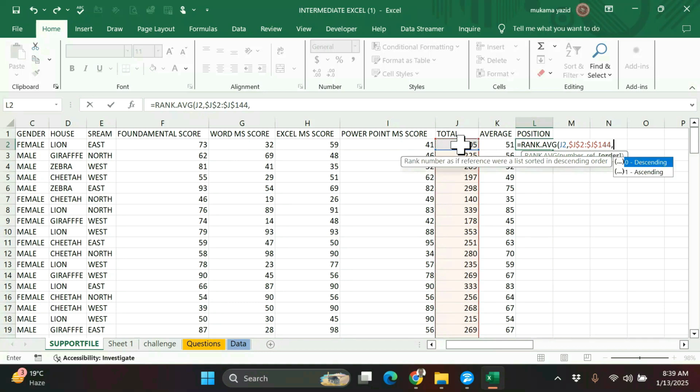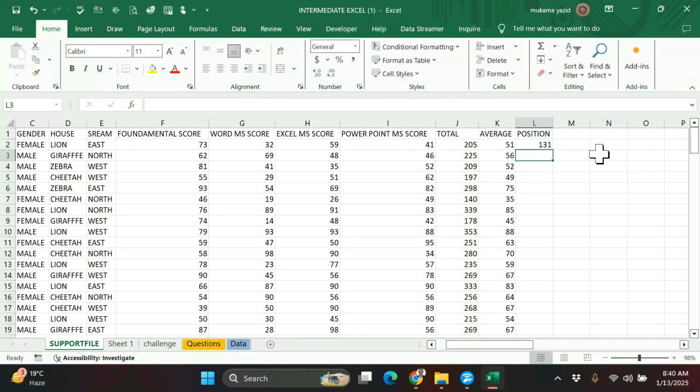The other argument is the option. You can put it or exclude it. If you want ascending, from smallest to biggest, you can put 1, or from biggest to smallest you can put 0. Here I will just write 0 to select descending, then I close the bracket and press enter.